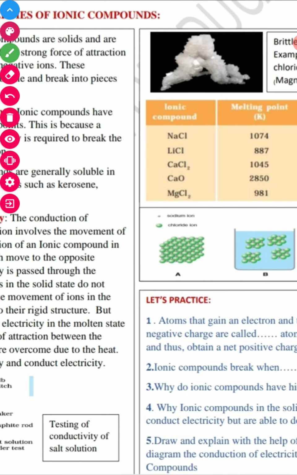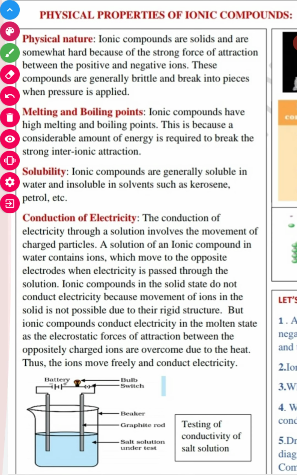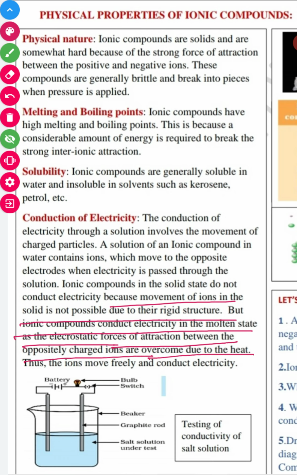Let's move further. We have the fourth question. Why do ionic compounds in the solid state not conduct electricity but are able to do so when they are in the molten state, right? You can write easily from here. See this. Movement of ions in the solid is not possible due to their rigid structure, but ionic compounds conduct electricity in the molten state as the electrostatic force of attraction between the oppositely charged ions is overcome due to the heat. This is the answer of your question.